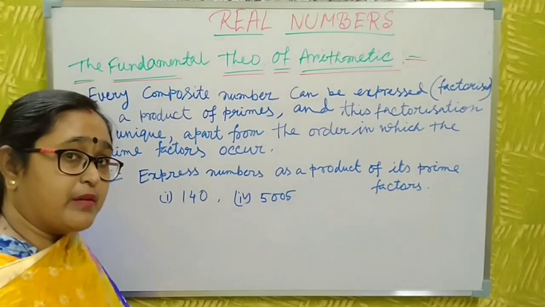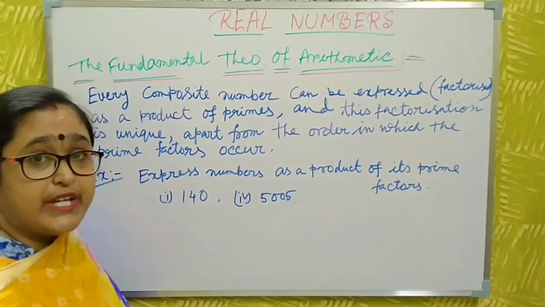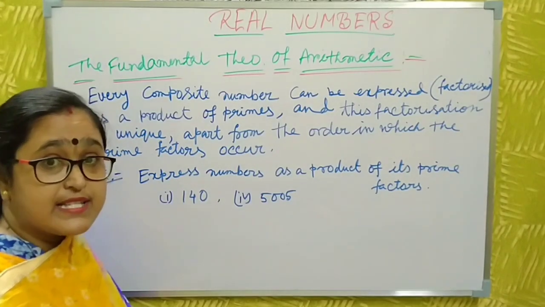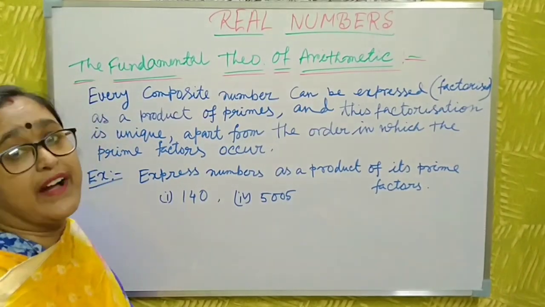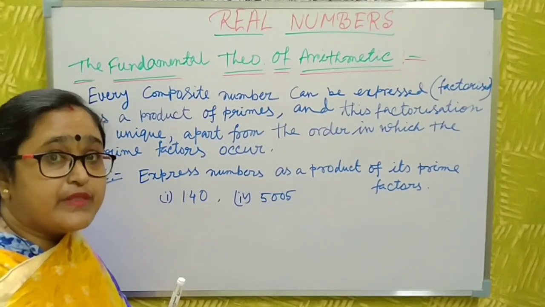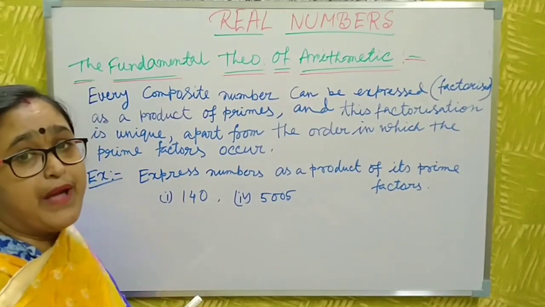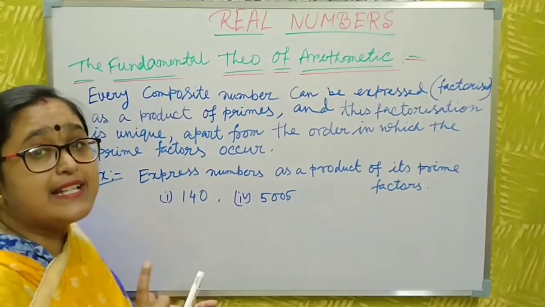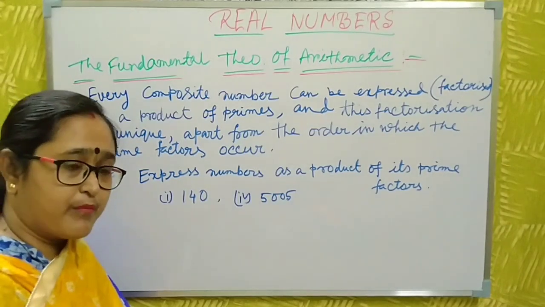And a composite number is a number which has more than two factors, at least one factor other than 1 and itself.